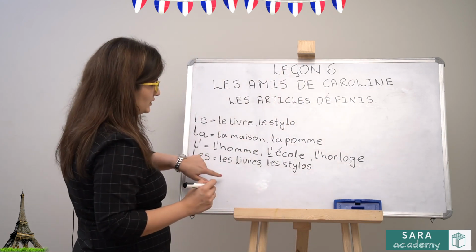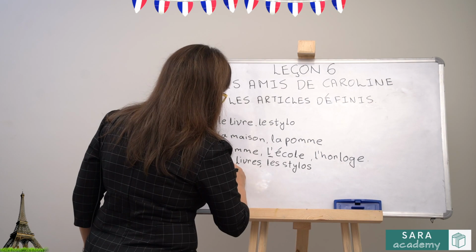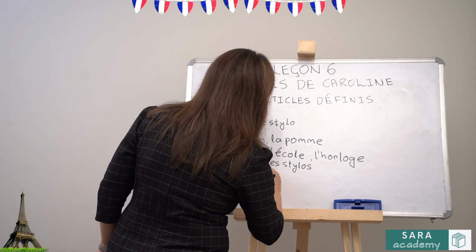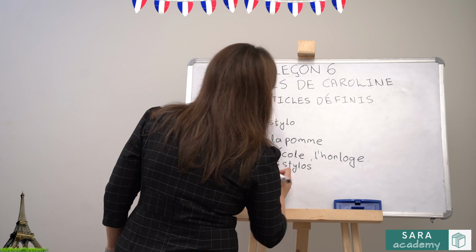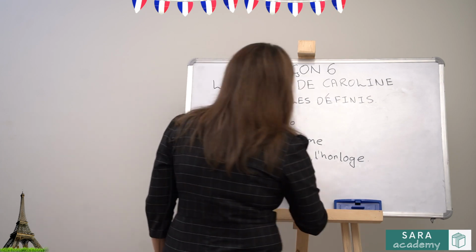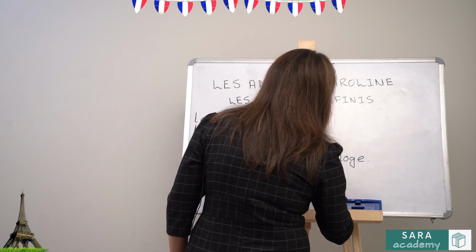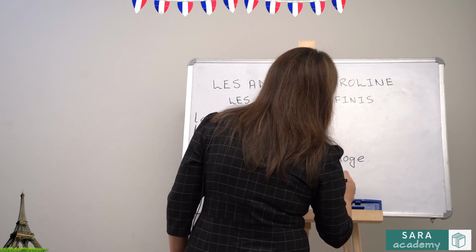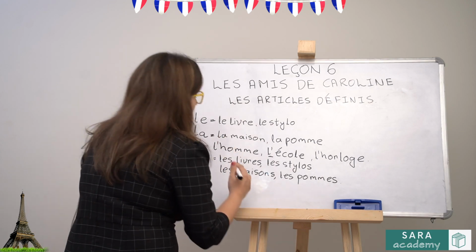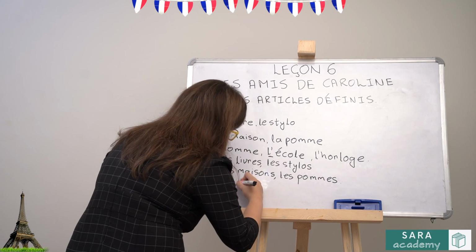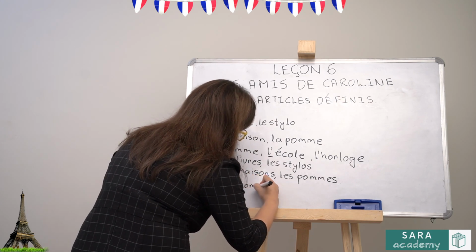The house to the houses, la will change to les, maison with an s. La pomme to les pommes, la changes to les, pomme with an s. L'homme, l apostrophe will change to les, homme with an s.